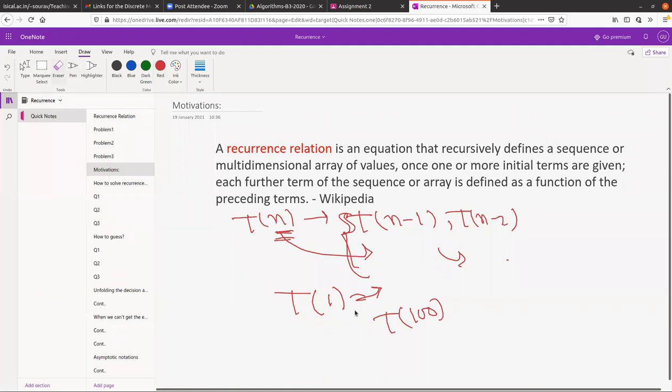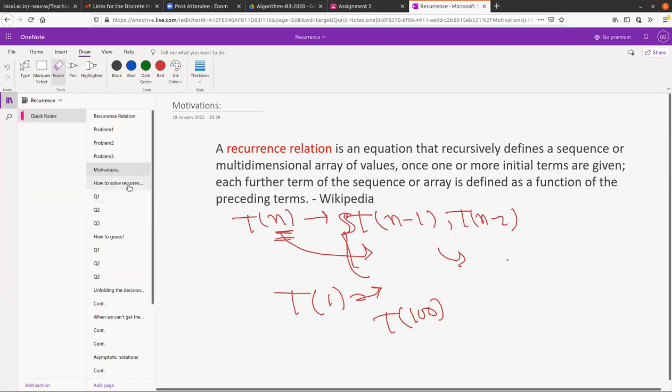So you want to define some base case, and from there you will proceed to solve that recurrence relation.